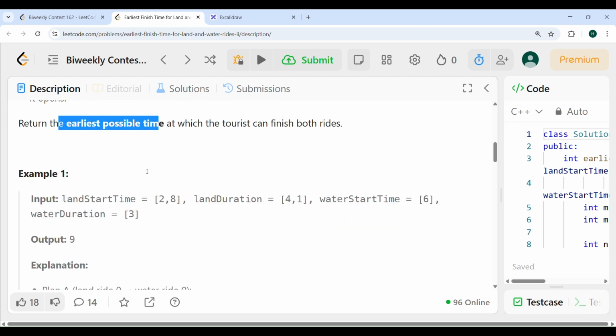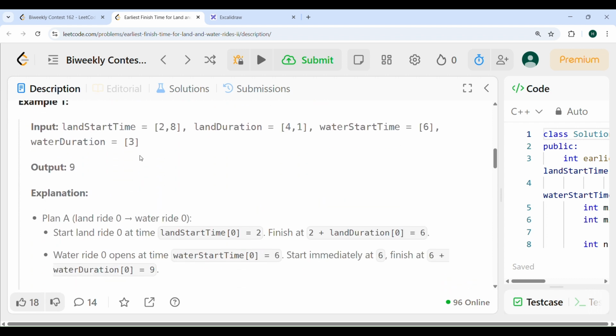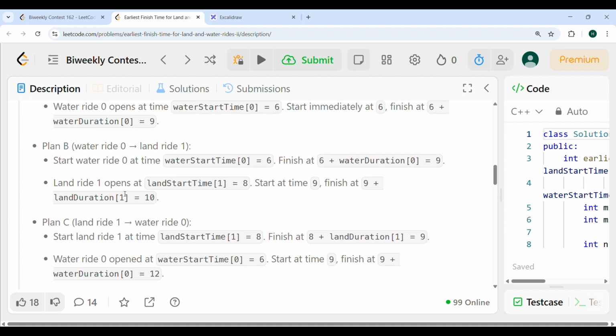Okay, so let's look at one test case. Land start time is given as 2 comma 8 and the durations are 4 comma 1, and water start time is 6 and duration is 3. Let's say you started at this ride at 2. You will finish at 6, and after finishing you could go on this ride, and it will start from 6 and last for 3, and will end at 9, and after that you can go home.